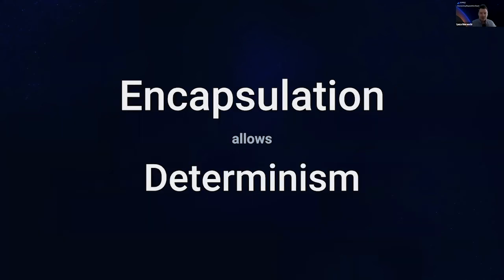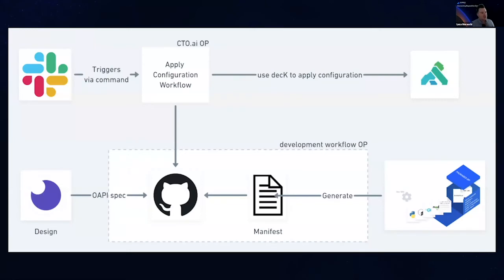And encapsulation allows for determinism, right? The most complicated thing is to create determinism in a distributed system. And encapsulation allows us to create this unit, this basically magic ball where we put our service and we're able to repeat it everywhere, right? Like Docker did, it abstracted that encapsulation problem, that virtualization problem. And so let's look at the solution a little bit as a flow, right?